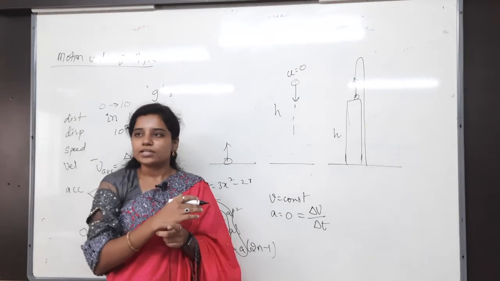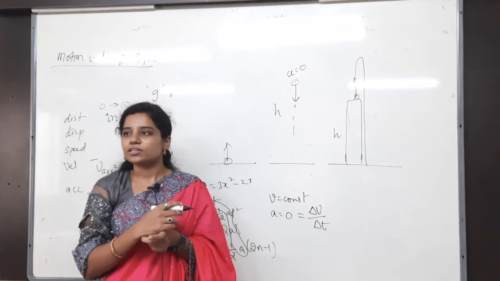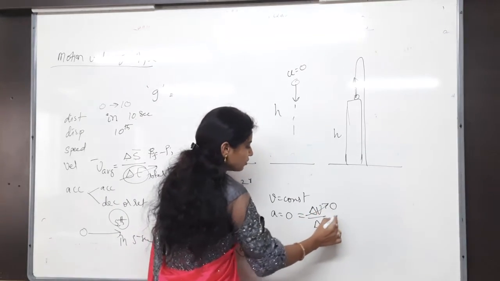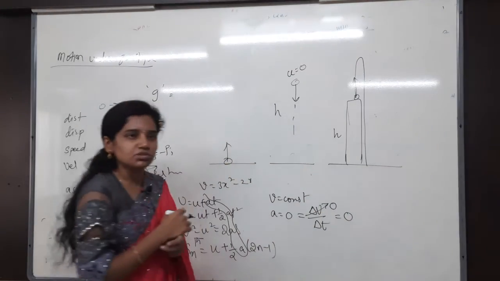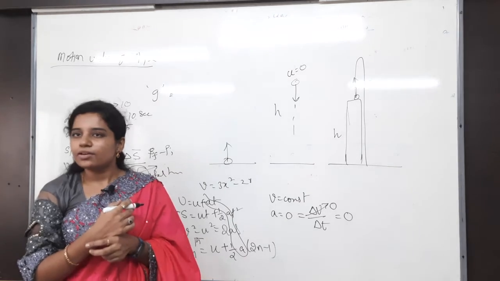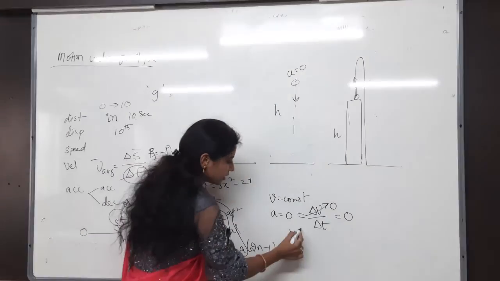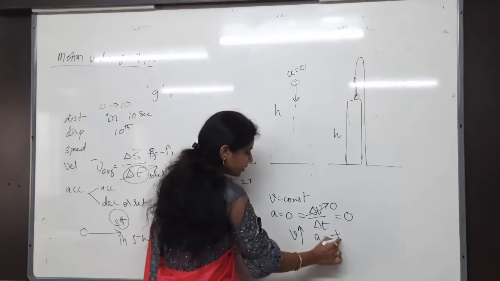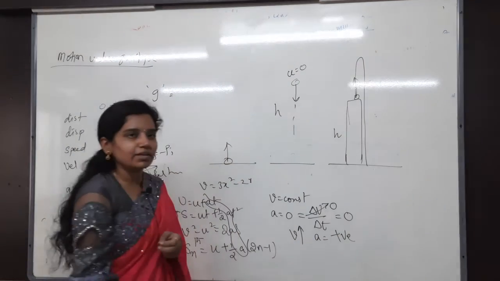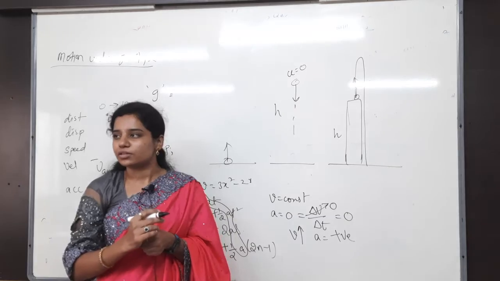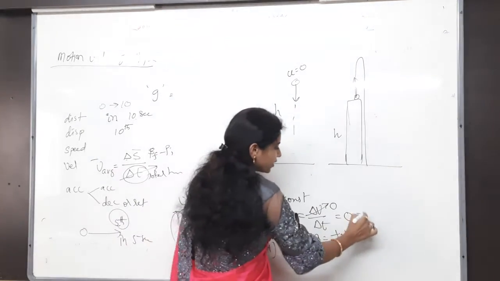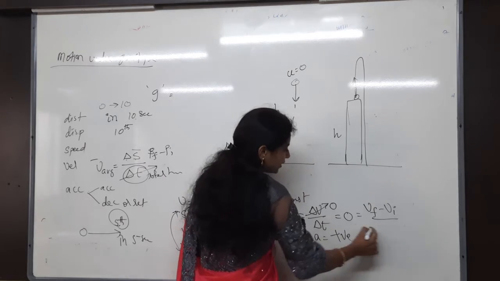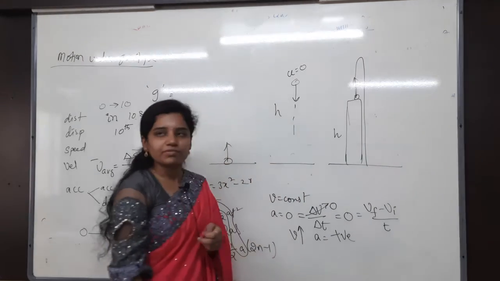Constant velocity has no change, so delta v is 0, so acceleration is also 0. Whenever the velocity is increasing, acceleration is positive, because the final value is more than the initial. Delta v is v final minus v initial, and delta t is the total time interval.